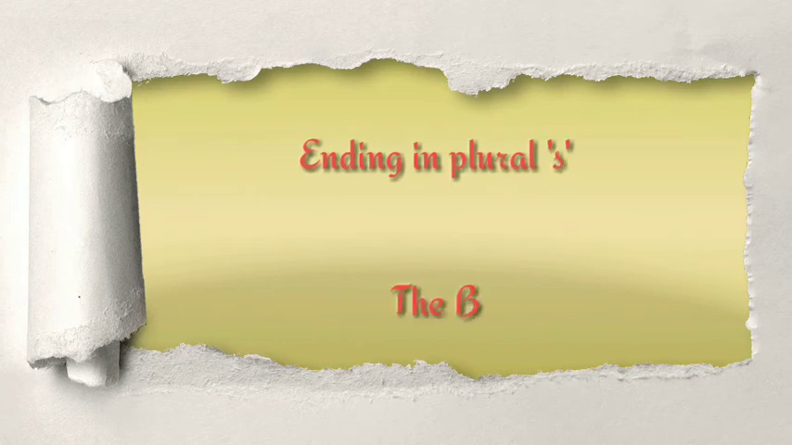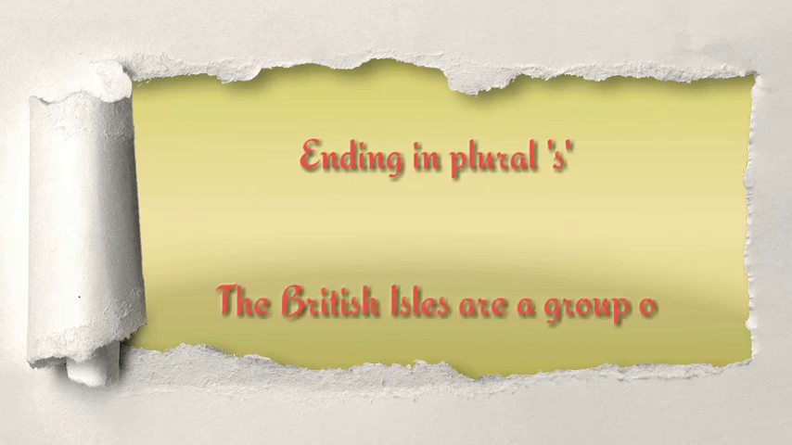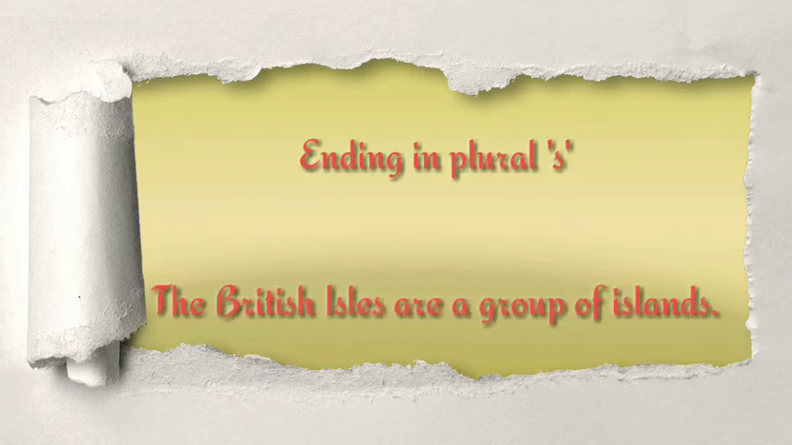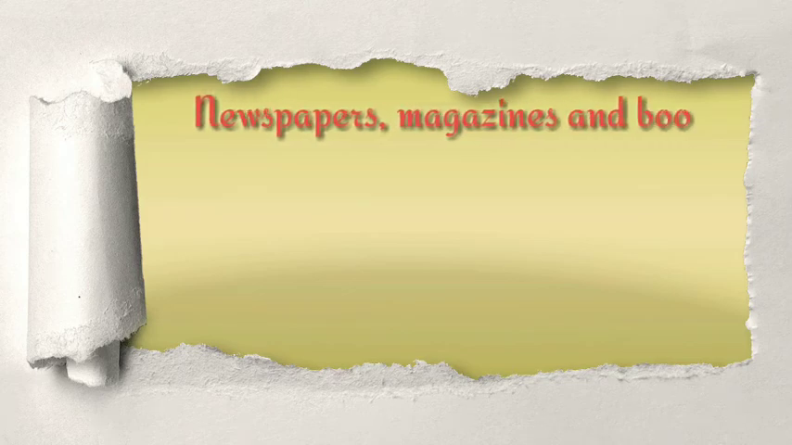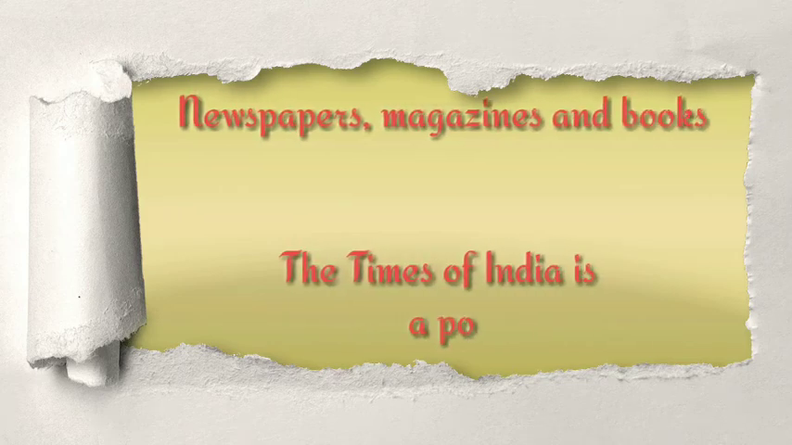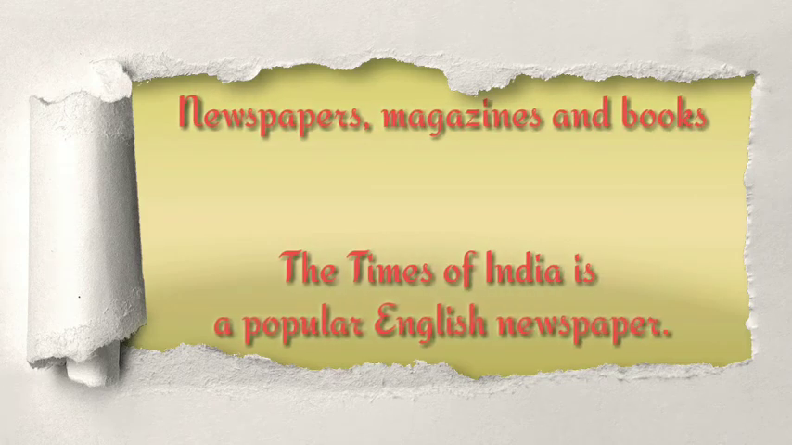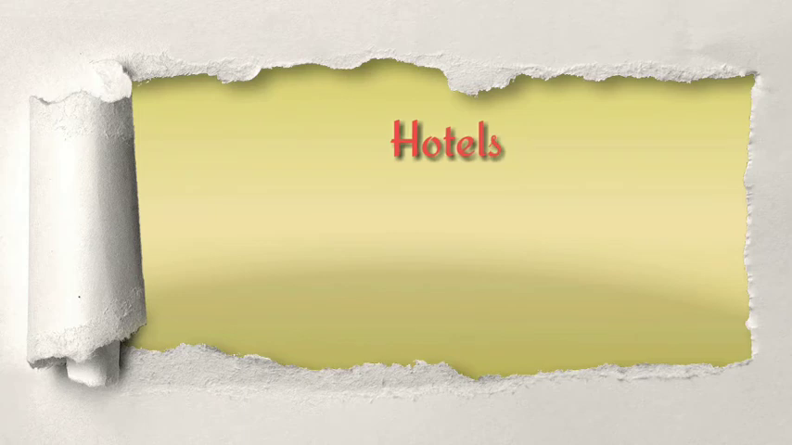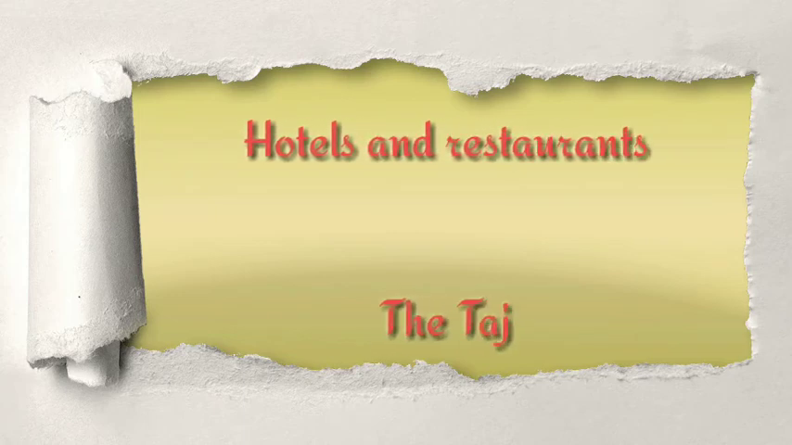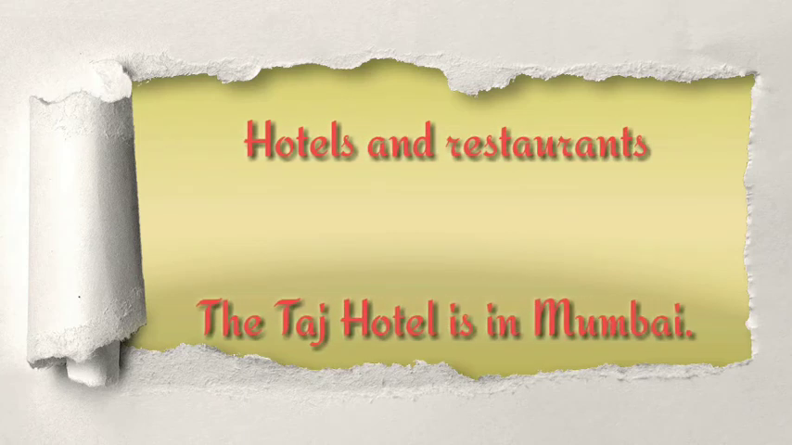Names of places ending in plural s. Example, the British Isles are a group of islands. Names of newspapers, magazines and books. Example, the Times of India is a popular English newspaper. Names of hotels and restaurants. Example, the Taj Hotel is in Mumbai.